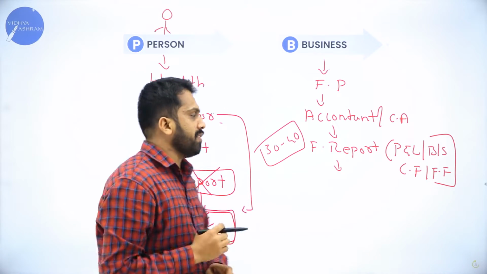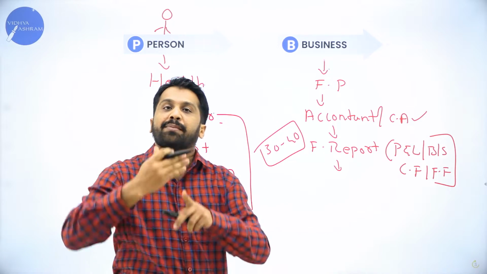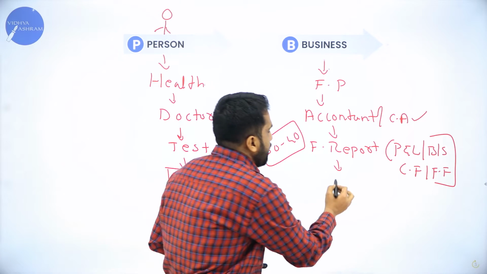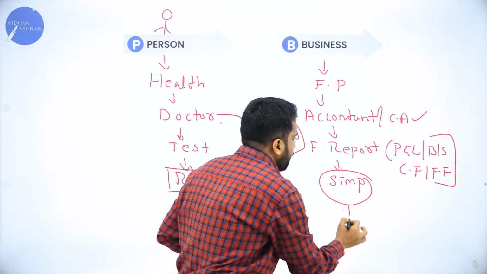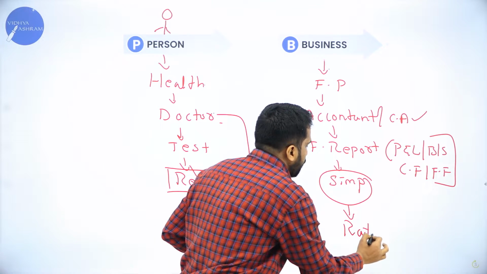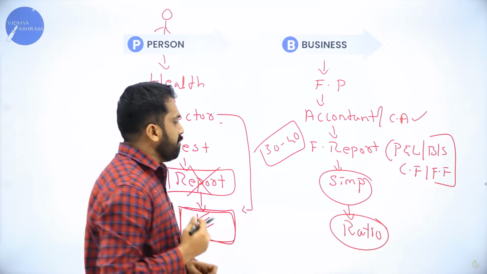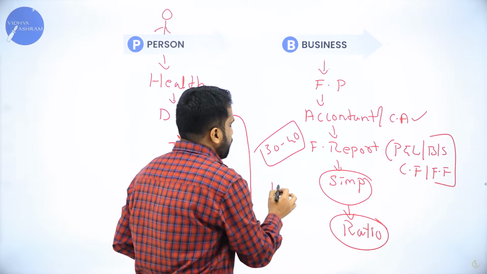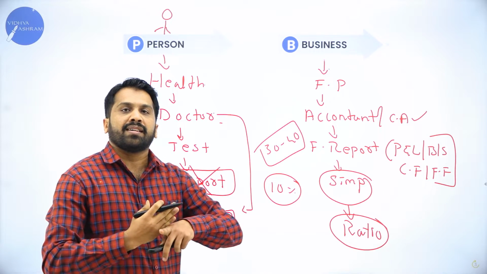Then what will we do? Again we'll go back to the CA and tell him to simplify the report. He will simplify it, and after simplifying, he will give you the report in ratios. Means he will tell you what your profit is: your profit is 10% of your sales. What is your turnover?